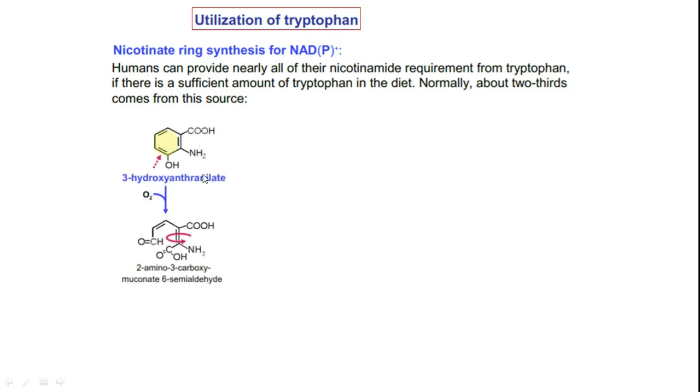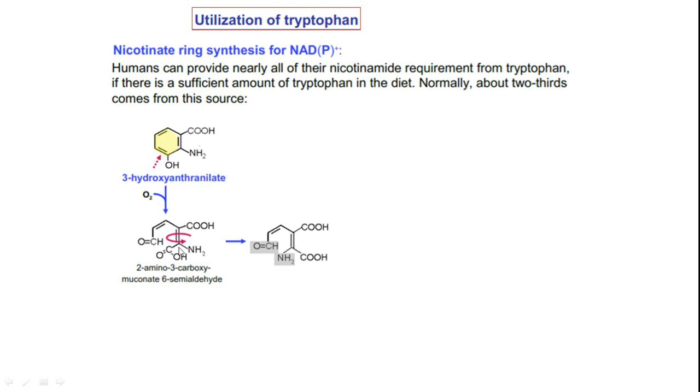So here, what is happening? We start from 3-hydroxyanthranilate. If you start from 3-hydroxyanthranilate, what is happening after this? It is cleaved, and 2-amino-3-carboxymuconate 6-semialdehyde is going to be formed. So this we know. Then what is happening?